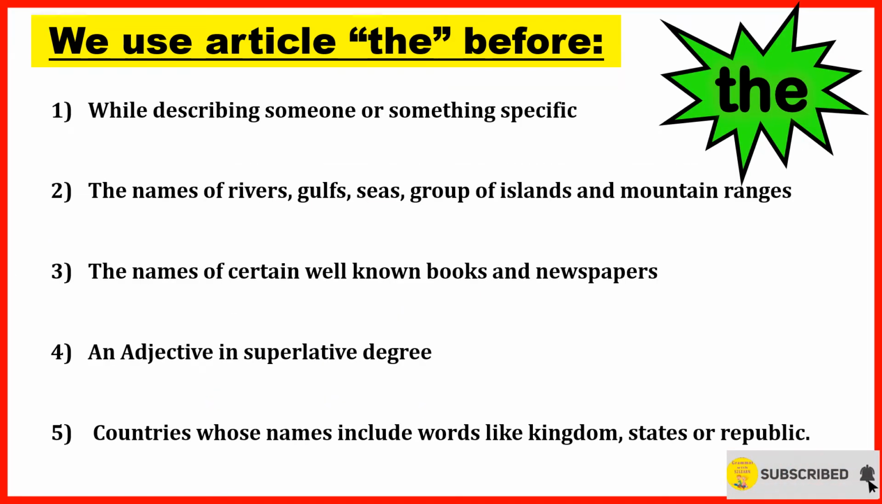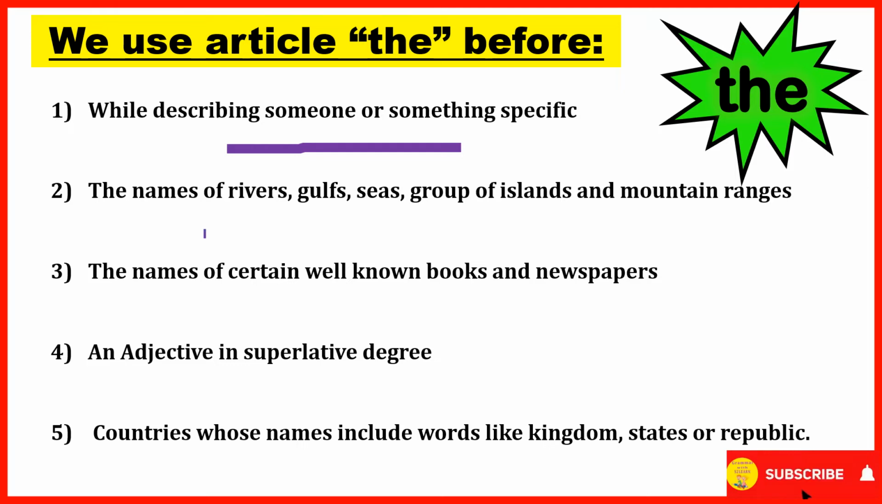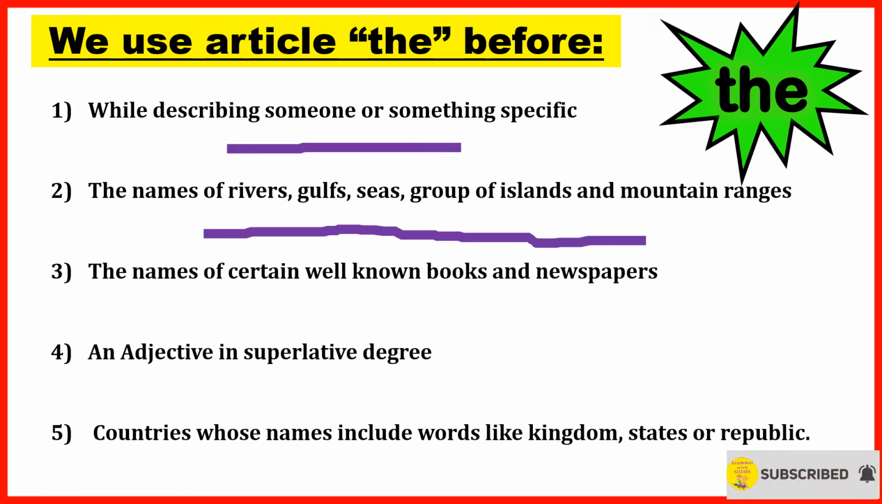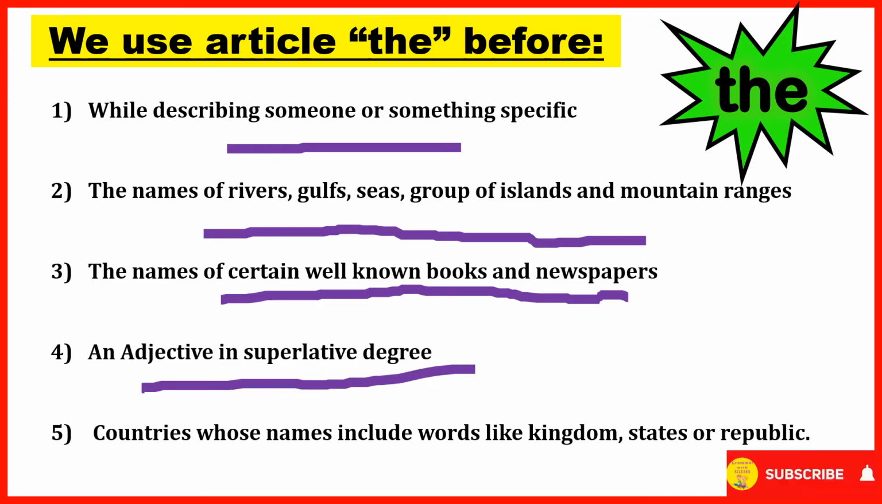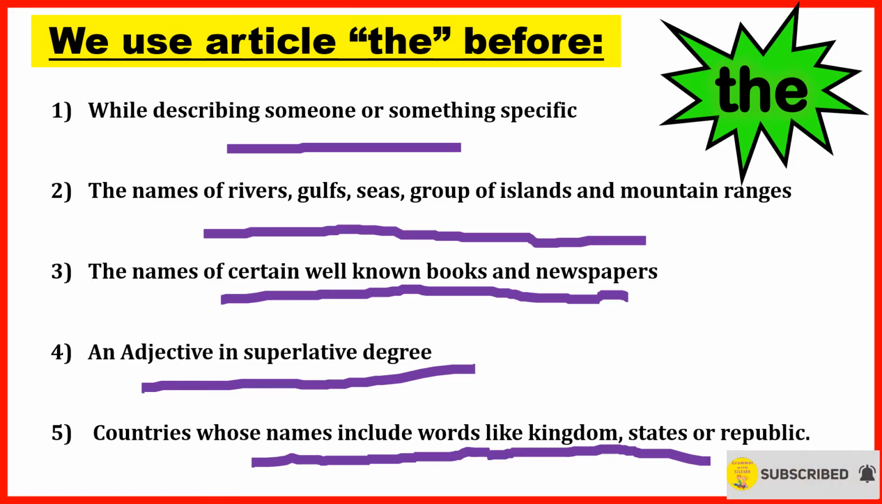Now, when will we be using the article the? While describing someone or something specific. The names of rivers, gulfs, seas, okay. The names of certain well-known books and newspapers. An adjective in the superlative degree. Countries whose name includes a word like kingdom, states or republic. So you can pause the video and go through each of these tricks.